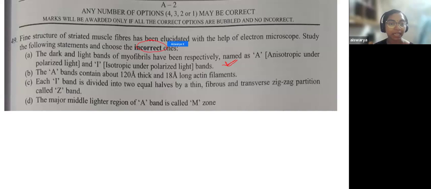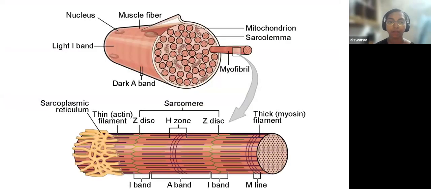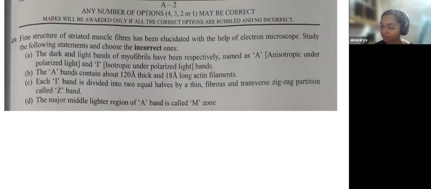The second one is: A band contains about 120 angstrom thick and 18 angstrom long actin filaments. See, here it is said the A band contains thick actin filament. What did we say here? Actin filament is thin. So this one is wrong. This statement is wrong because actin is the thin filament. Thick means it should be myosin.